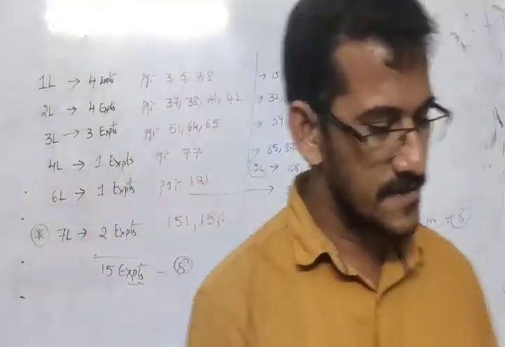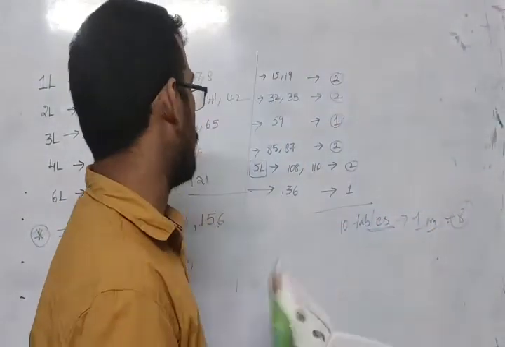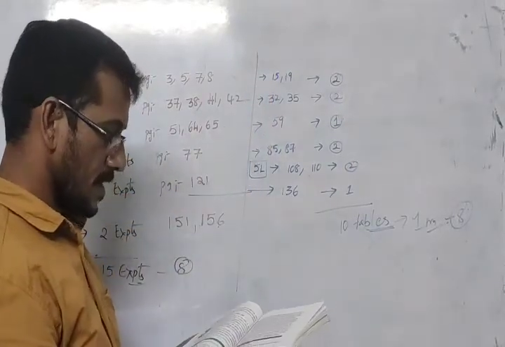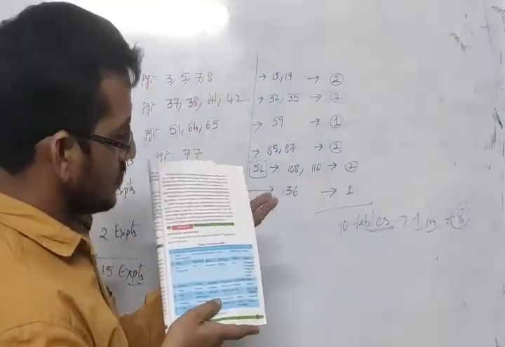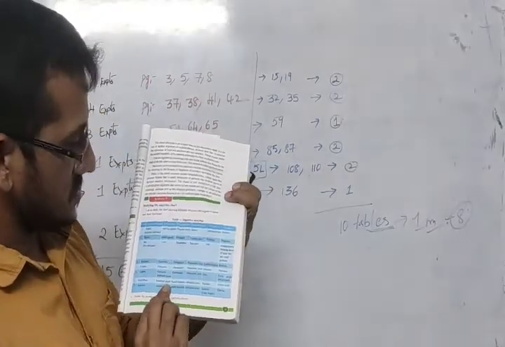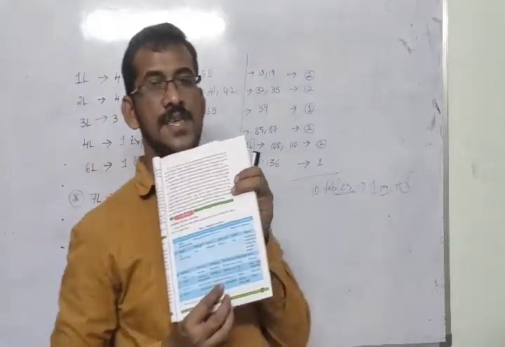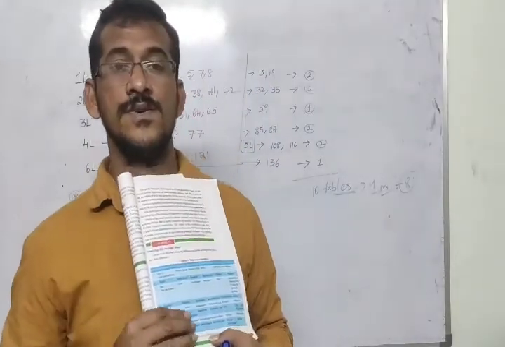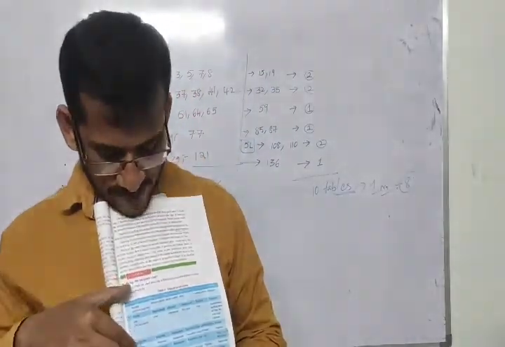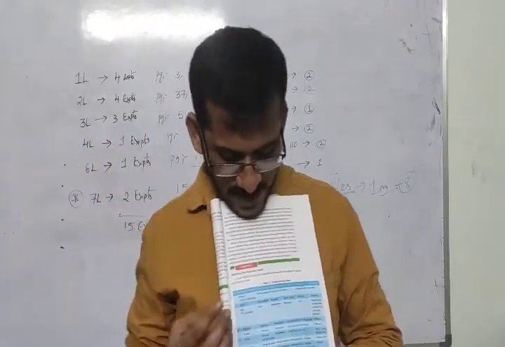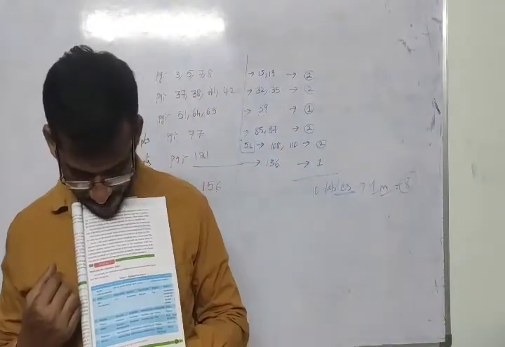For tables, I'll give you one example. For example, page number 15, you have the enzymes table. These digestive enzymes tables are given. They may give this table and they may ask you 4 questions from this.